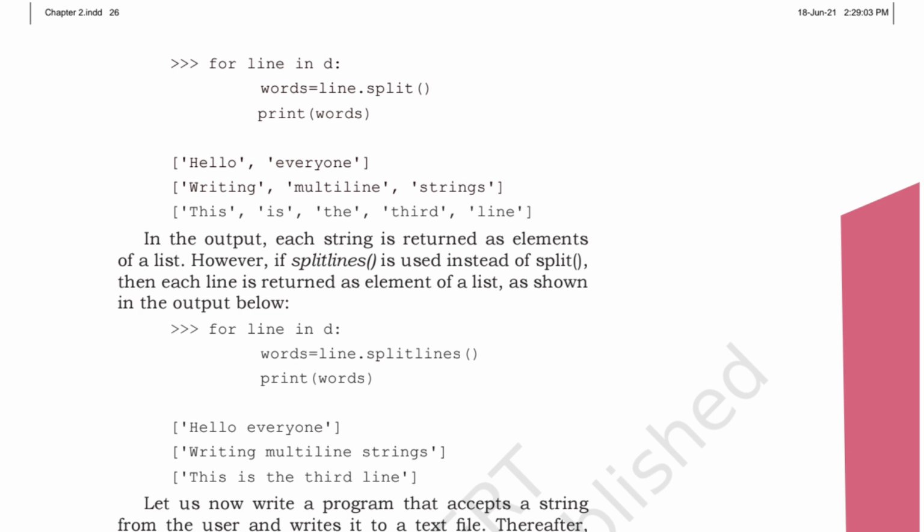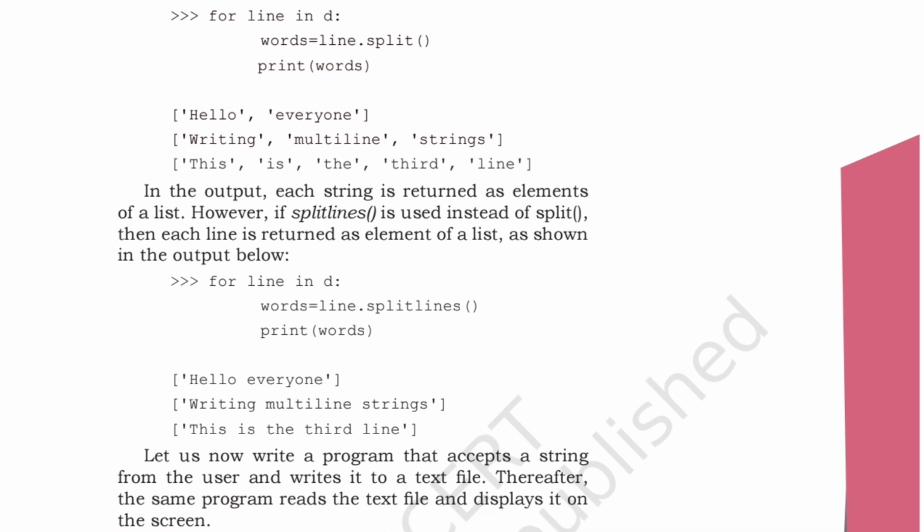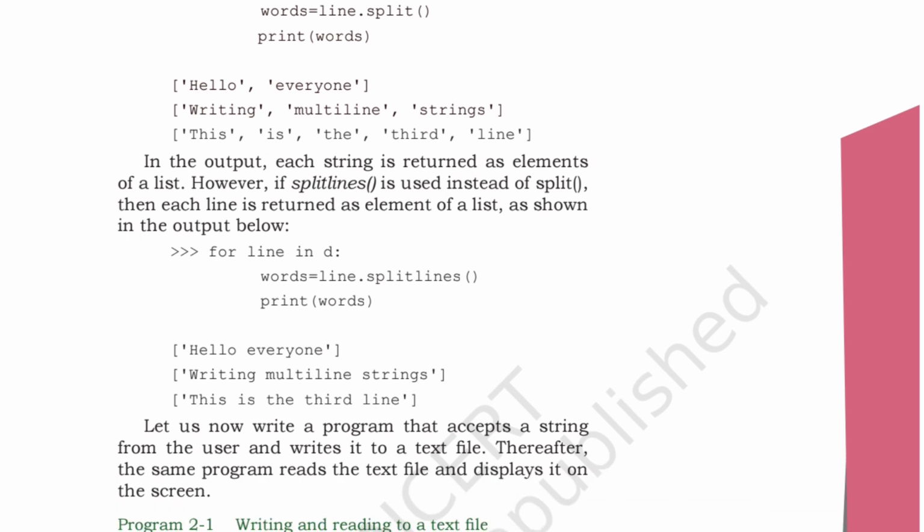In the output, each string is written as an element of the list. However, if splitlines is used instead of split, then each line is written as an element of the list, as shown in the output. So for line in d, this is d1. Then words is equals to line dot splitlines, print words. We are printing words. So these are the words and these are the lines, because of that we are using line over there.